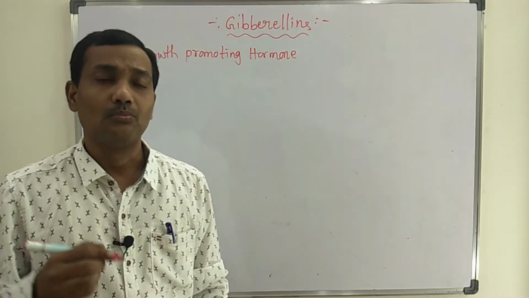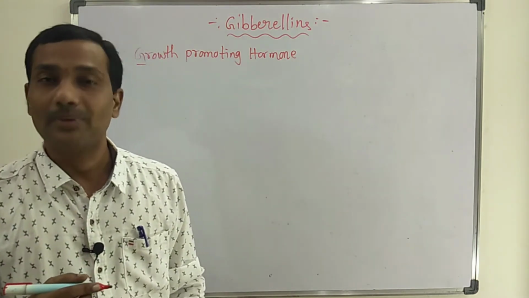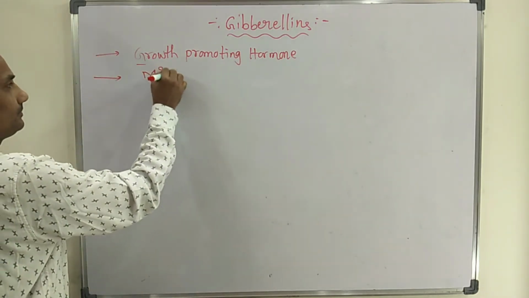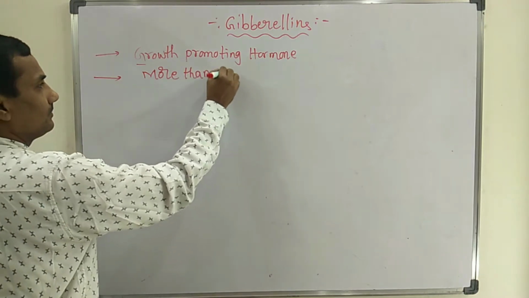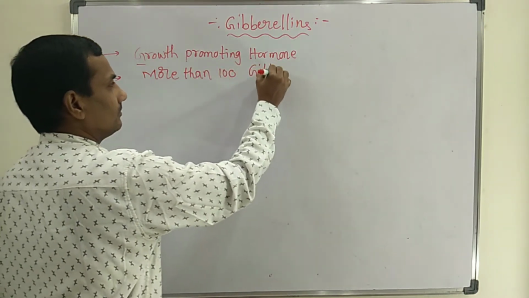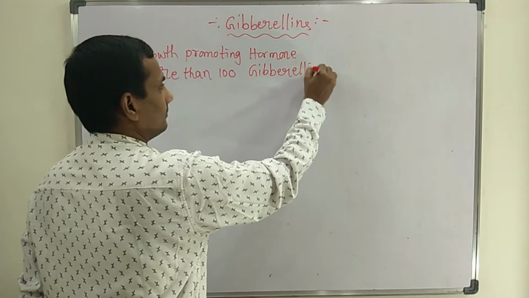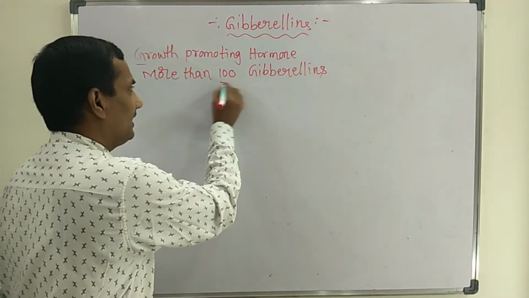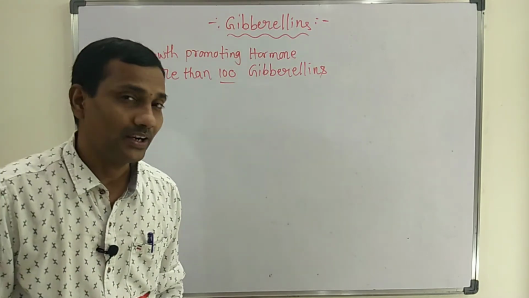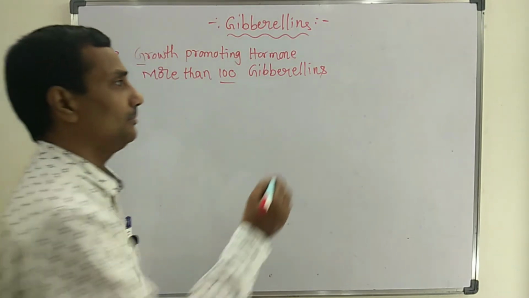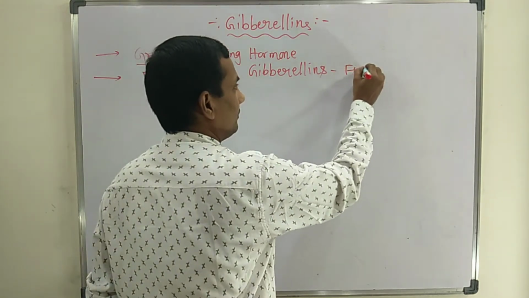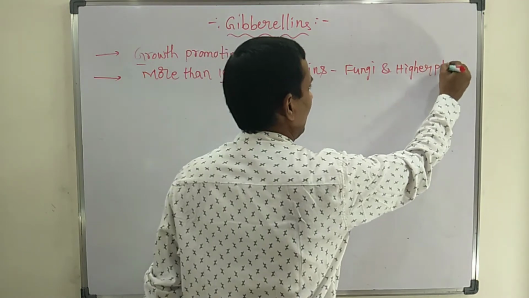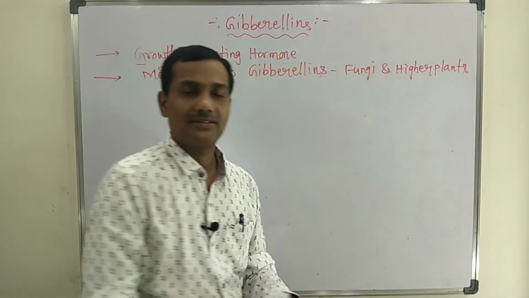Till now, more than 100 gibberellins have been identified by scientists. All these 100 different varieties of gibberellins were identified from various types of fungi as well as higher plants.